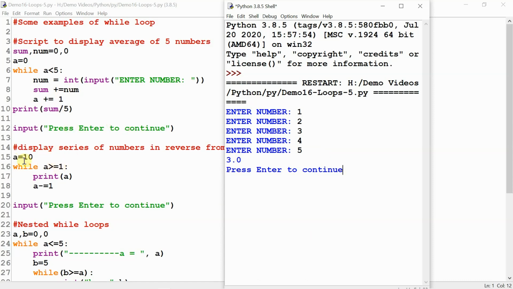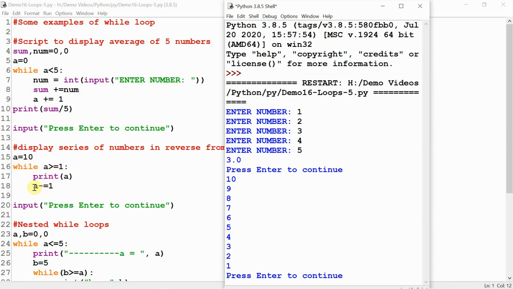Line number 15, a is initialized to 10. The condition is as long as a is greater than or equal to 1. So that is 10, 9, 8, 7, 6, 5, 4, 3, 2, 1. For these values, this loop will execute and display the values. a -= 1, here a is being decreased. This loop is working in reverse. a is decreased by 1.